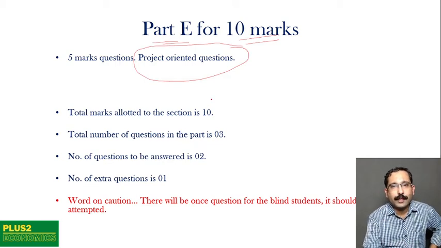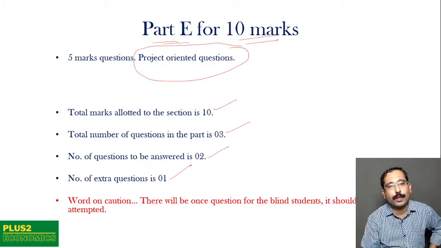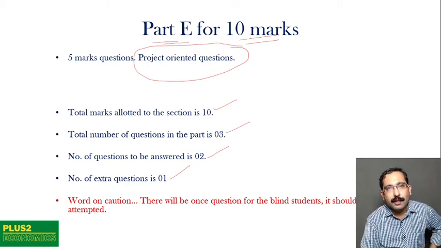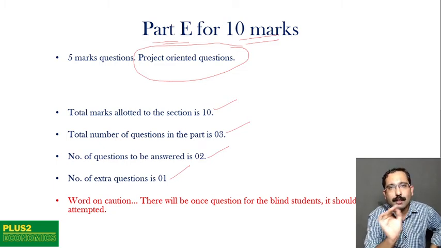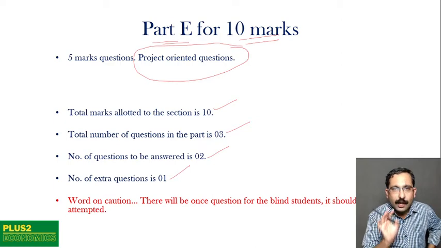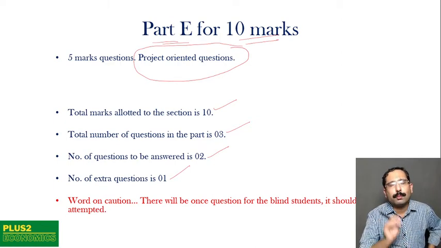The total marks allocated for this main is 10. 3 questions are asked, 2 are to be answered, so there is 1 additional question. One thing to be remembered here: there will definitely be a problem in this main, and below that problem there will be another question, which comes with an instruction saying that it is for the blind students. If you answer that question and you are not a blind student, you will not be awarded marks for it. So please be very careful.